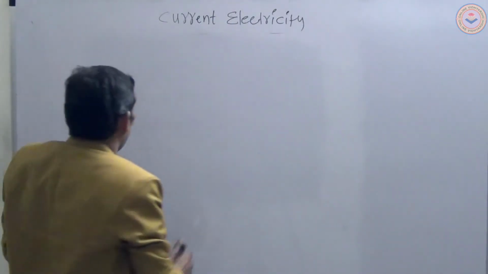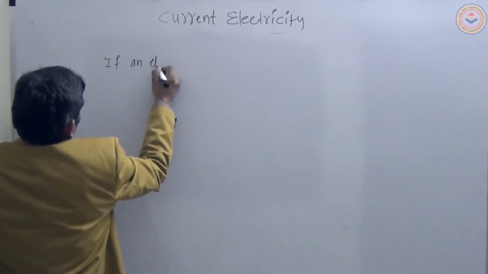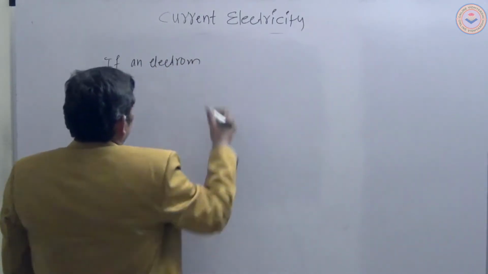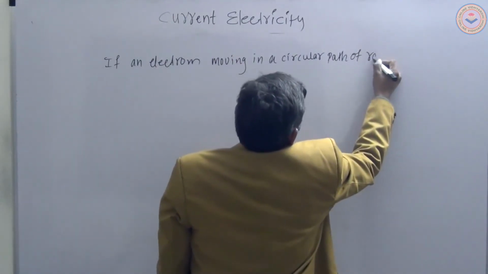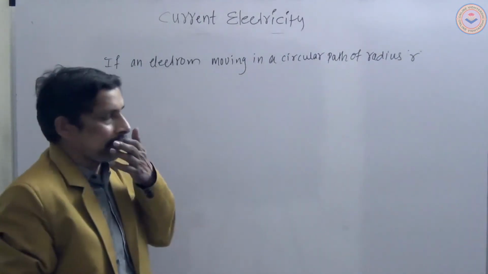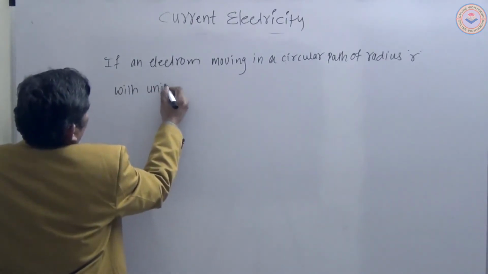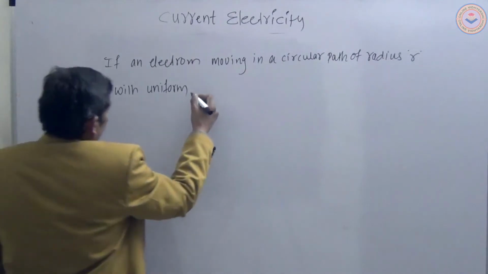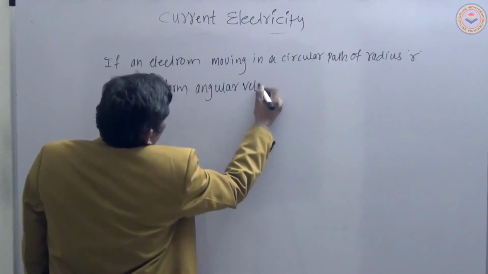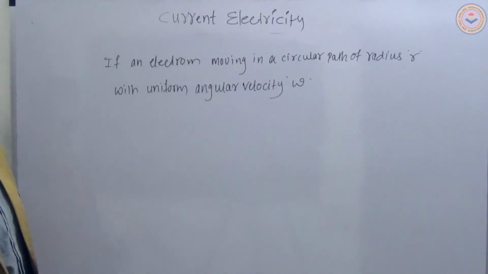Yes, if an electron is moving in a circular path of radius r with uniform angular velocity omega.